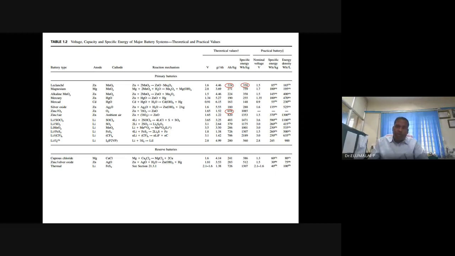Simple, go ahead. How many electrons are involved? Maximum? Again 2. 2 into 26.8 divided by mass of zinc plus mass of oxygen.